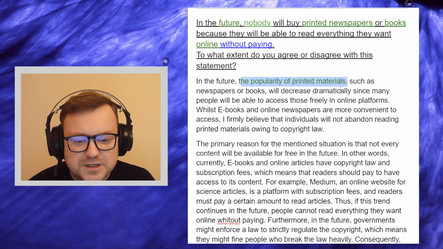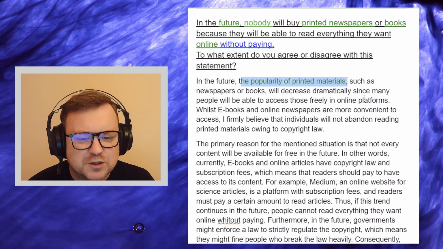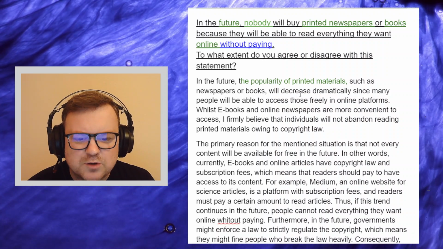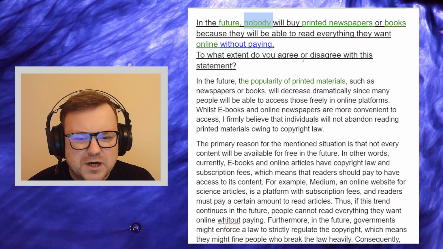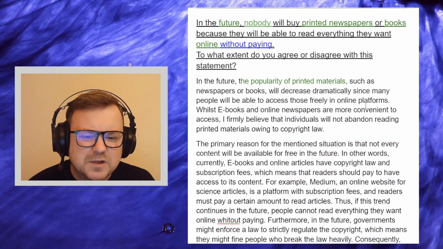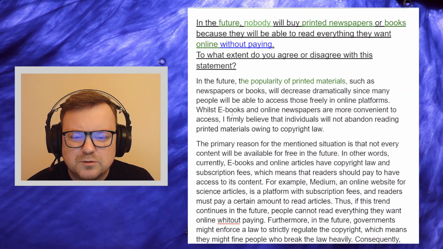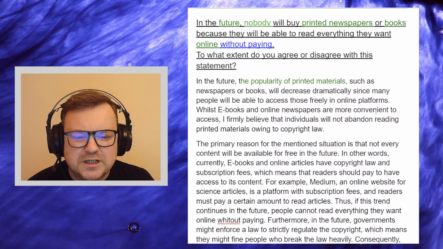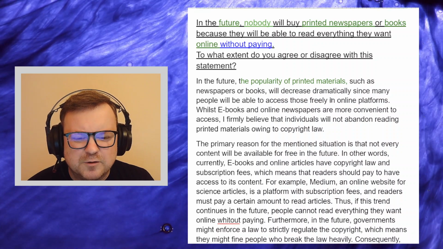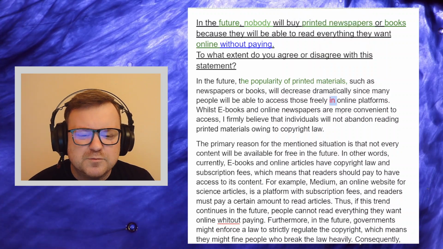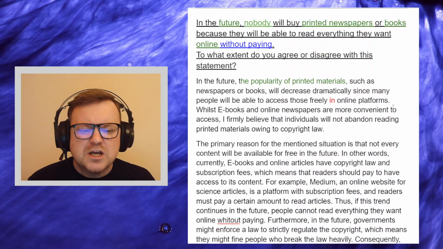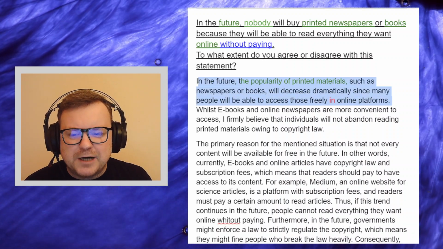The popularity of printed materials, newspapers and books, good, such as newspapers or books, nice, will decrease dramatically. Okay, nobody will buy them, will decrease dramatically. Okay, since many people will be able to access those freely on online platforms, through online platforms, using online platforms. So this is a very direct paraphrase.